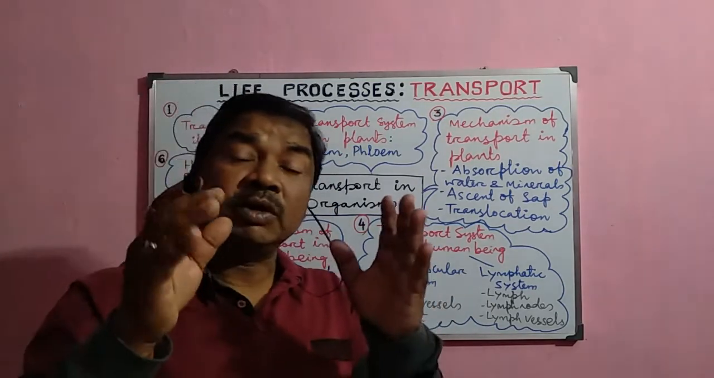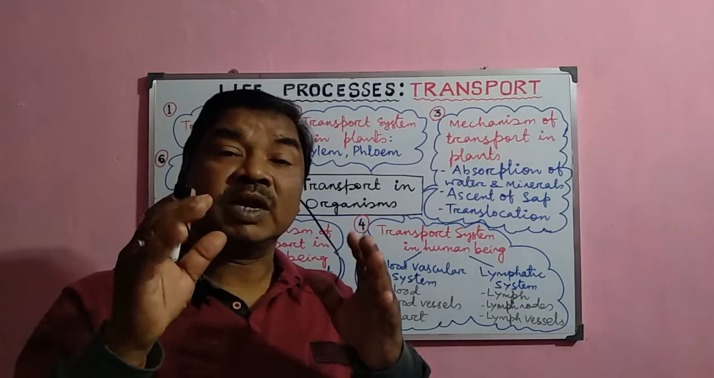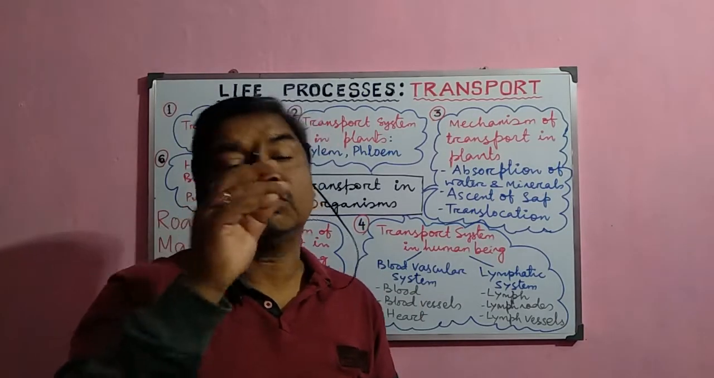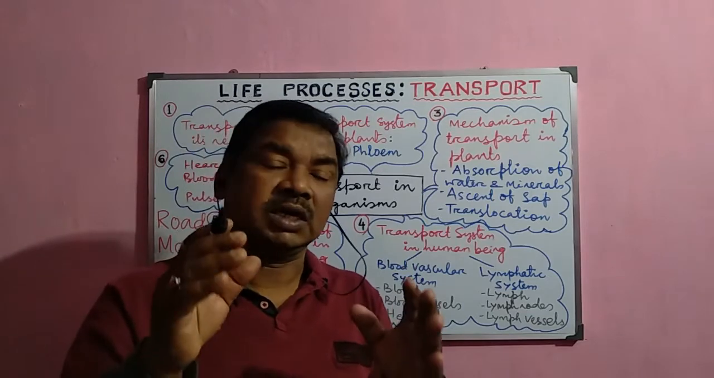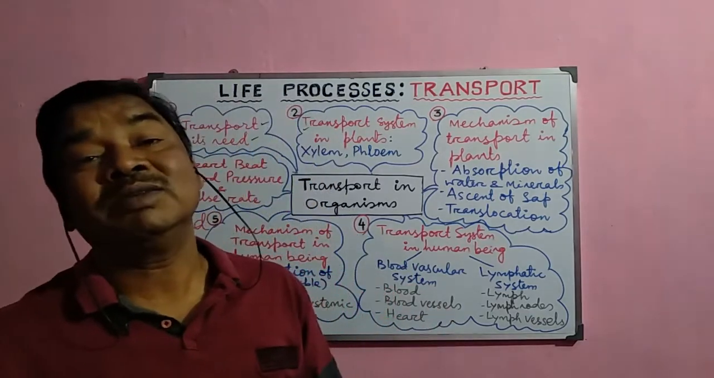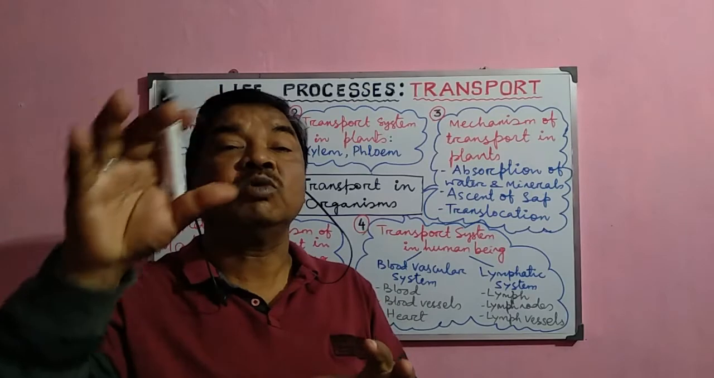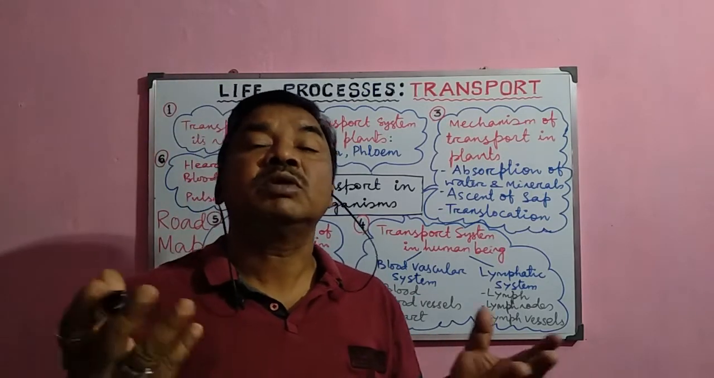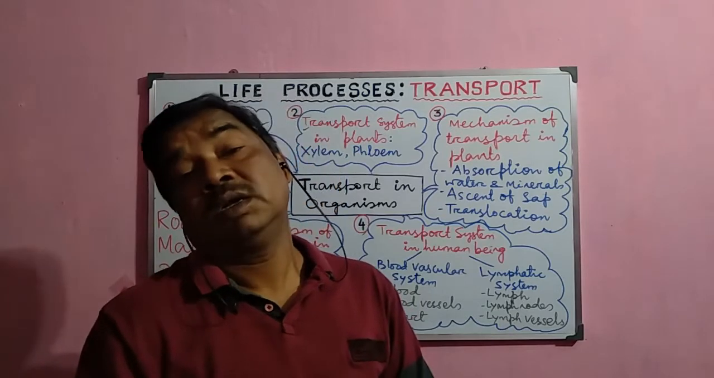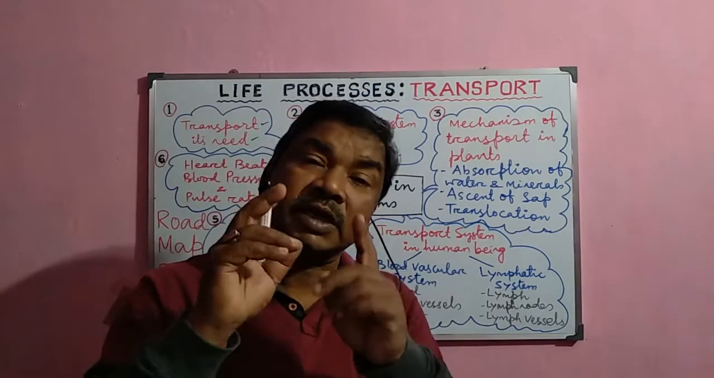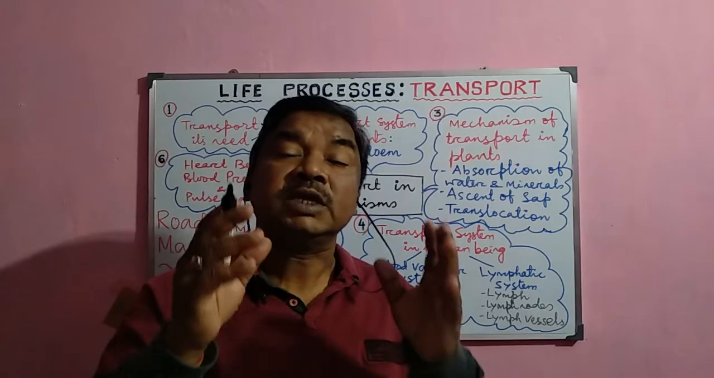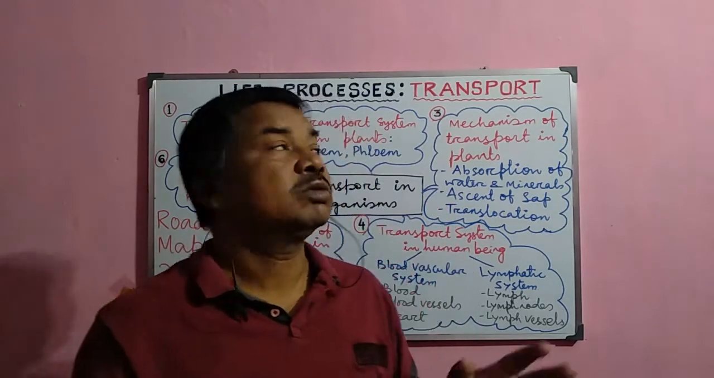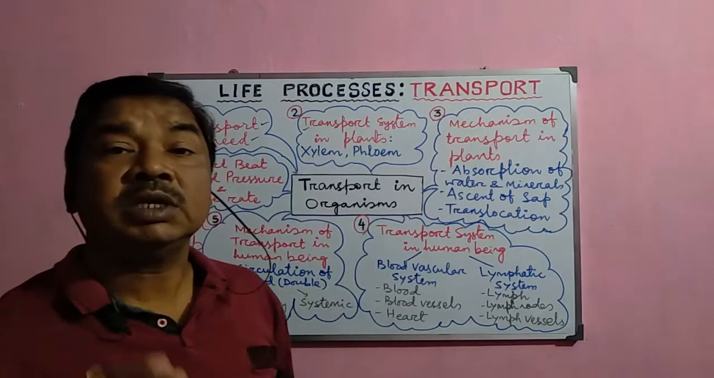Now, next is the transport system. In each and every organism, the need of transport is essential. That is why there are some transport systems you will find in the organism. In lower organisms, the cytoplasmic streaming movement normally transports the materials, as in unicellular organisms like amoeba. But in higher plants and animals, there are specific systems present. And in this chapter, we shall discuss the transport system in plants.